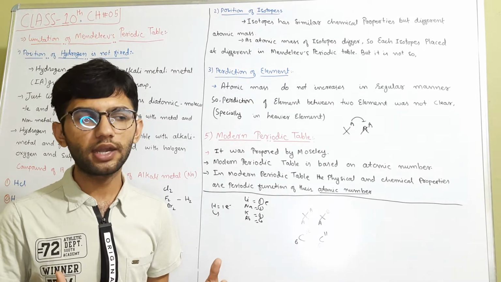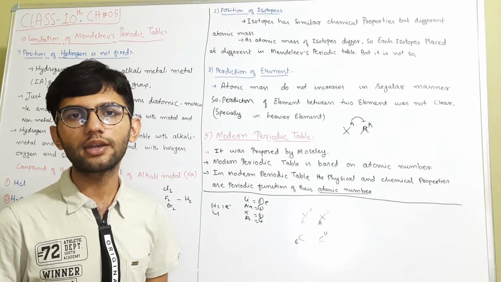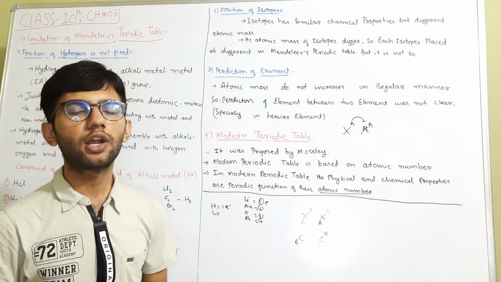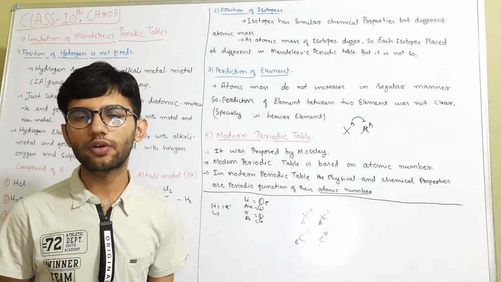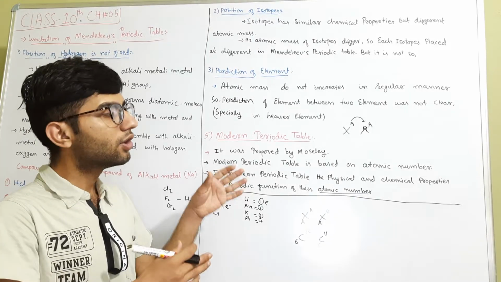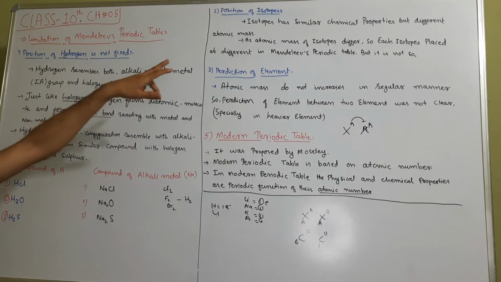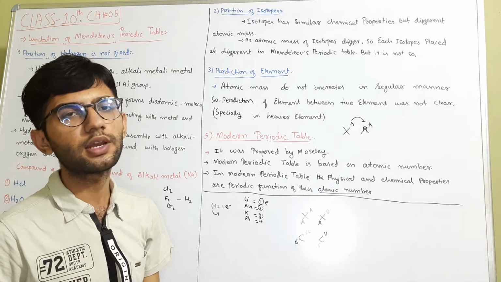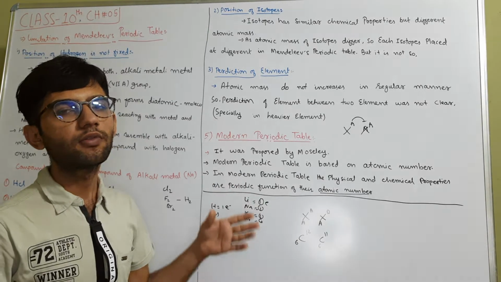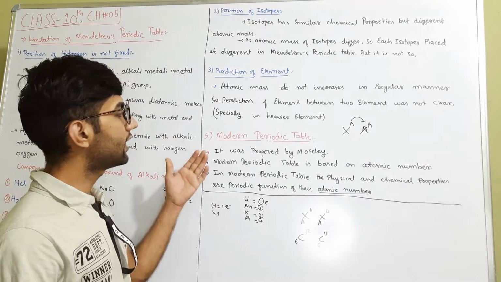He did an experiment in which he bombarded X-rays on the atoms of different elements, where different frequencies were obtained, and these frequencies are directly related to the atomic number. He said that the fundamental property of an element is the atomic number, not the atomic mass. On this basis, he made a new periodic table because there were three exceptions in the Mendeleev table: position of hydrogen, position of isotopes, and prediction of elements. Hence, we rejected the Mendeleev table and follow the modern periodic table, which is accurate up to now. And right now, we are also learning that table.